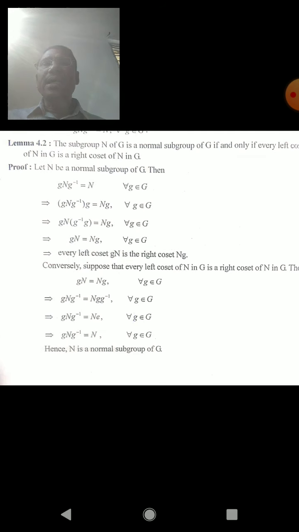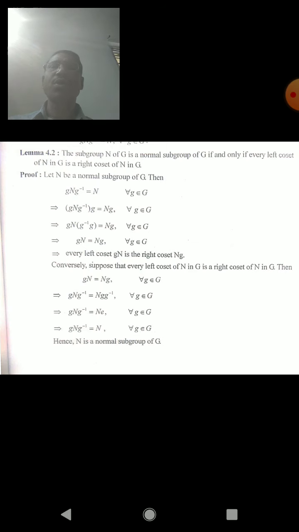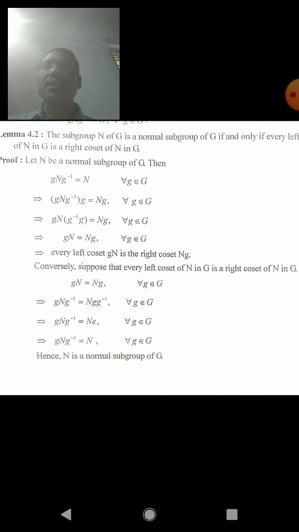The statement is that the subgroup N of G is a normal subgroup of G if and only if every left coset of N in G is a right coset of N in G. Due to the if and only if condition, we have to prove two parts. At first, we assume that N is a normal subgroup of G. Then we have to prove that every left coset is equal to a right coset.